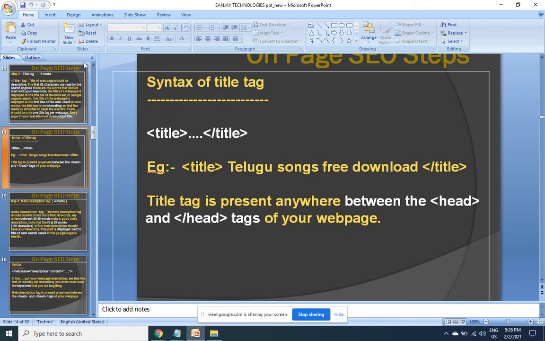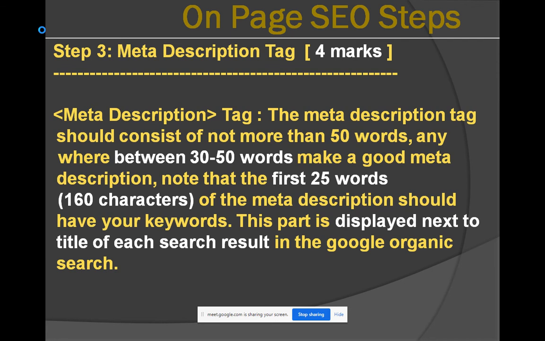Step number 3, meta description tag. This has got 4 marks. The meta description tag should consist of not more than 50 words. So just the summary of your page is what you need to give in the meta description. This summary has to be anywhere between 30 to 50 words. And the first 25 words or 160 characters, whichever is higher, will go into the search result, in the search snippet.